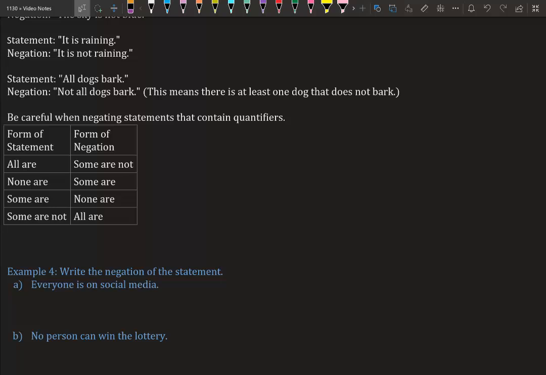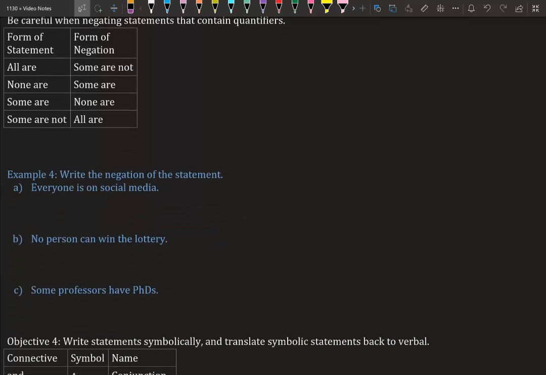We're going to write the negation of each statement. Everyone is on social media. So that is saying every single person is on social media. So to negate that, we would say some people are not on social media. The opposite of all is some.